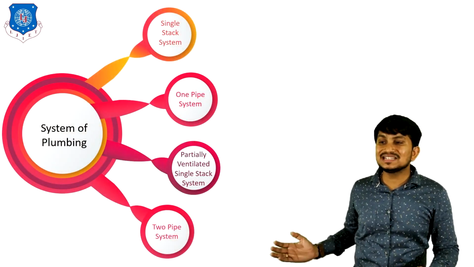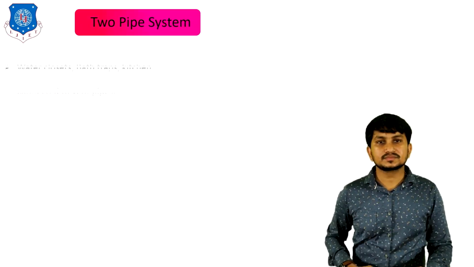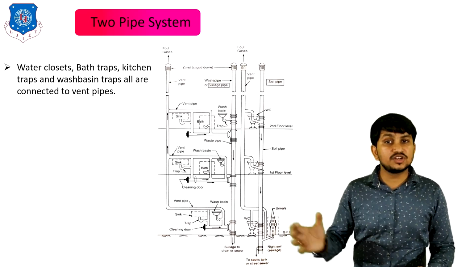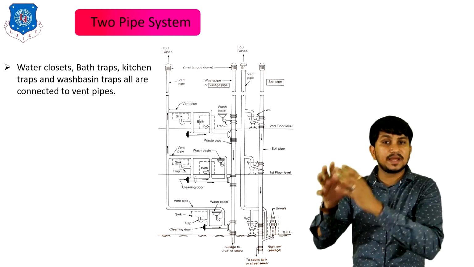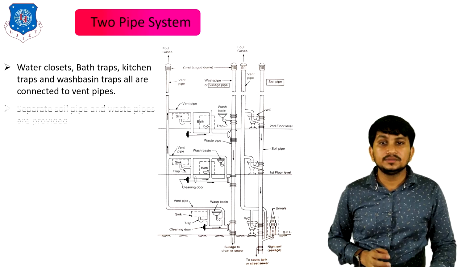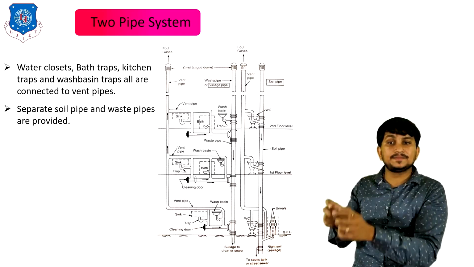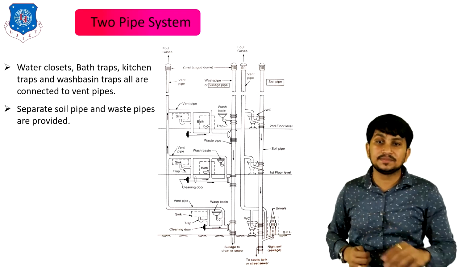Now let's discuss the two pipe system. In this type of system, water closets, bath traps, kitchen traps and wash basin traps are all connected to the vent pipes like the one pipe system. Here separate soil pipe as well as waste pipe are also provided, which is not there in the one pipe system.